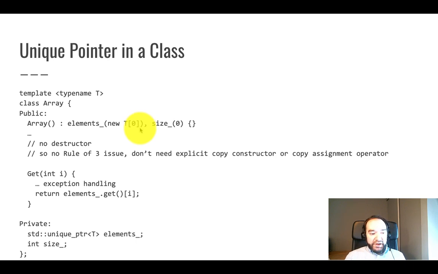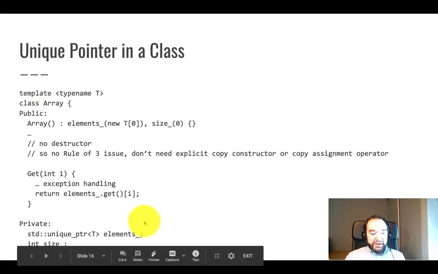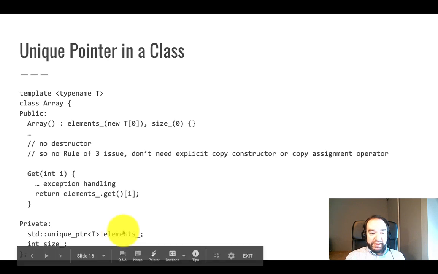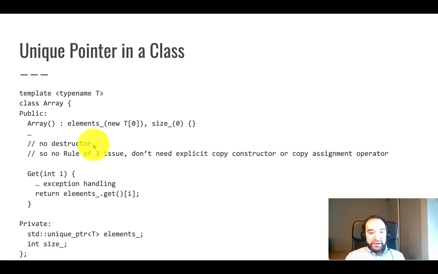The big win for us is that we don't need to write the destructor ourselves. Remember that the default destructor of a class simply calls the default destructors of all of the data members. So when an array is destroyed, the destructor of unique pointer is called, and that is what is responsible for deleting elements. So I do not need to write any code to delete elements. That is handled for us implicitly, which is great. There's a labor savings in two places. For one thing, I don't have to write that destructor. To be fair, that destructor was only one line long. It's not really a killer.